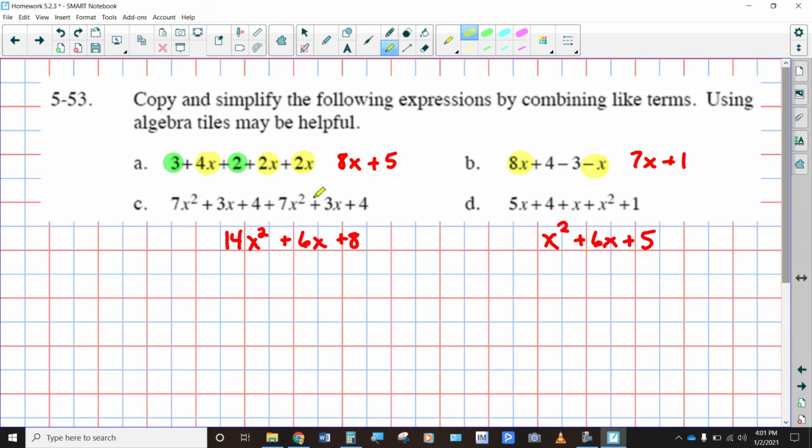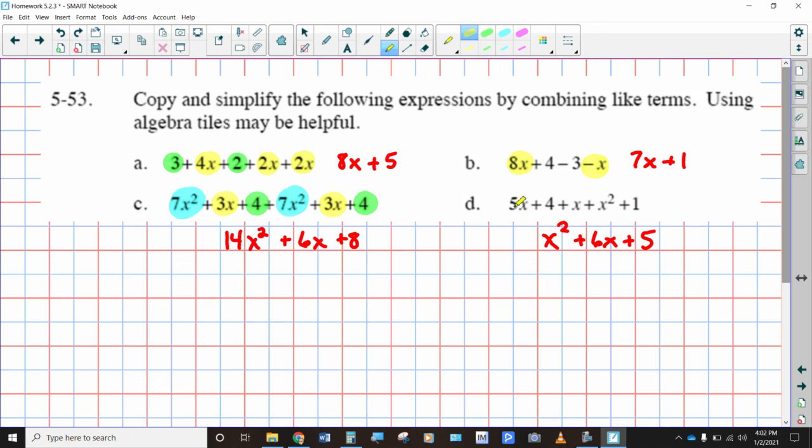In this case, we've got a total of 3 different types of terms. You got your x terms, you've got your constant terms, but you've also got your x squared terms. So I always like to start with the terms that have the greatest exponents. I'll start with the x squareds. You got 7 here and 7 there for a total of 14. You got 3 x's plus another 3 x's gives you 6 x's, and then you get 4 plus 4 equals 8. So by moving these terms around and combining like terms, we're able to write an expression with only 3 terms instead of 6 terms. This is in simplest form.